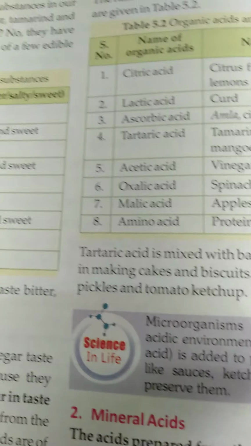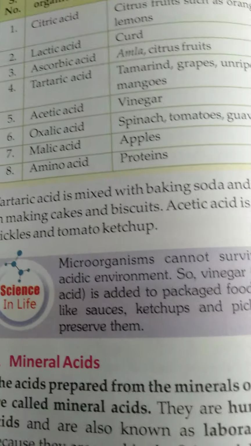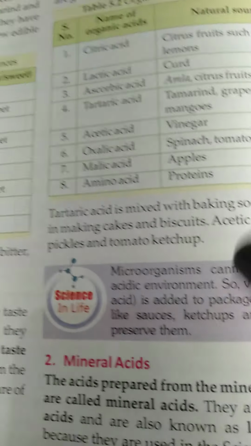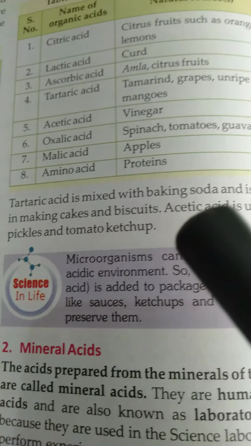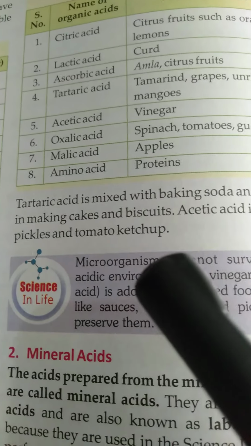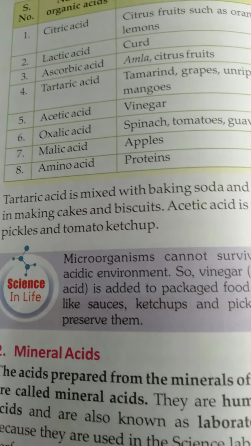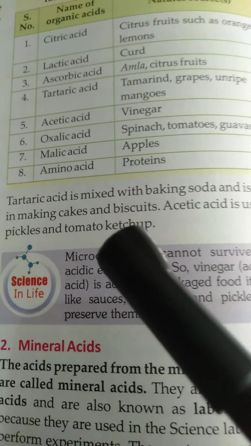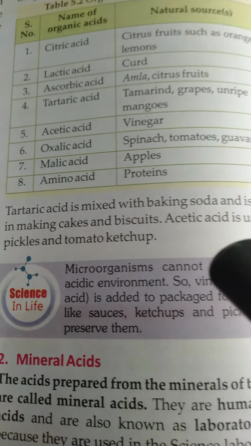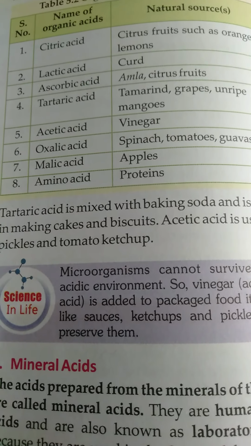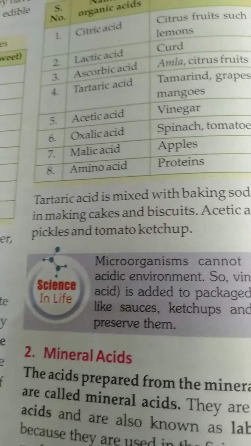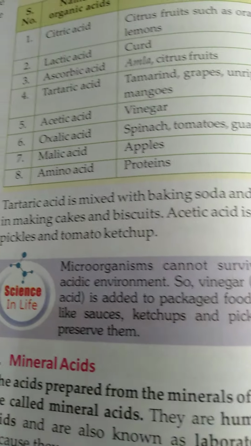Acetic acid is used in pickles and tomato ketchup because acetic acid does not allow microorganisms to grow, and we can keep these ketchups and pickles for a longer time. सभी के घर में ketchup and pickles होगा because acetic acid is added in this, so microorganisms will not grow inside these ketchup and pickles. This is about the organic acids.